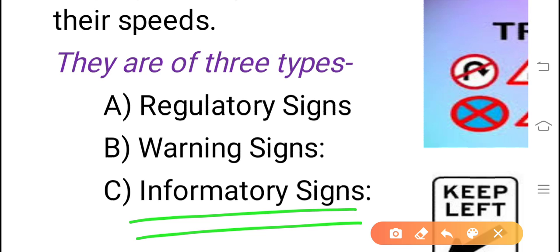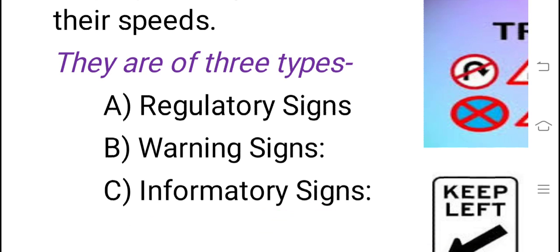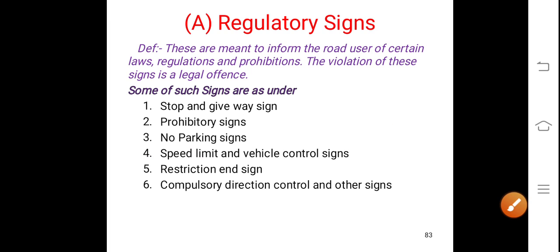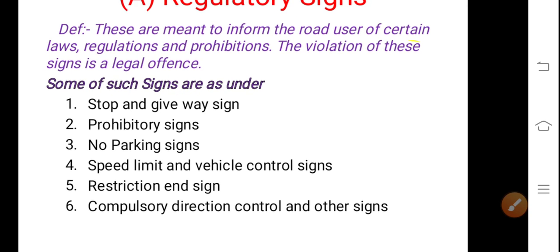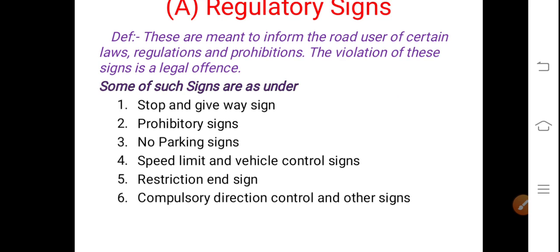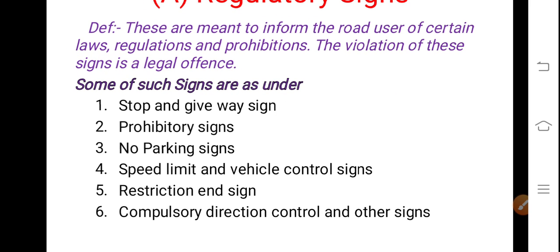So such information will be available for the road user who is coming from one place to another unknown place. Next, we will see all those regulatory signs, warning signs, informatory signs with figures. First of all, we shall understand a little bit more.